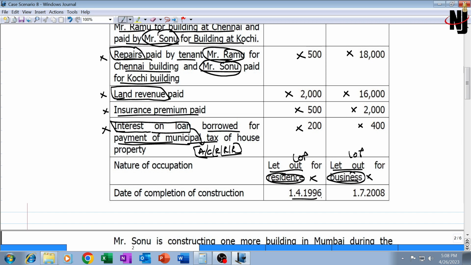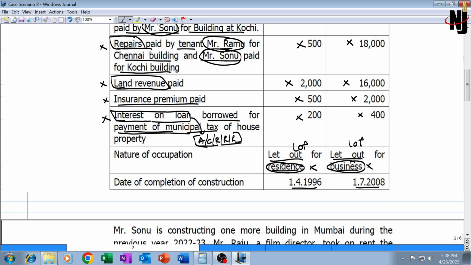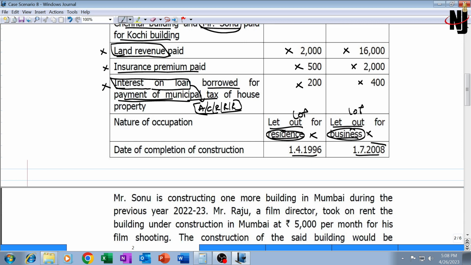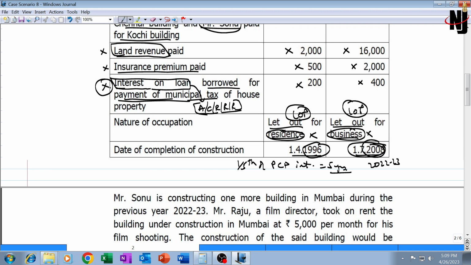Date of completion of construction is 1st April 96 and 1st July 2008. That means constructed long back. Even if you consider 2008, then also there wouldn't be any 1/5 of pre-construction period interest. 1/5 of pre-construction period interest is allowed for a period of 5 years, 5 consecutive years, starting with the year in which the pre-construction period ends, and pre-construction period must have ended either in 96 or in 2008. So in 2022-23, definitely that 5-year period would have already expired, and this particular thing does not matter for interest because both the properties are LOP, but interest we are not claiming also, so it doesn't matter.